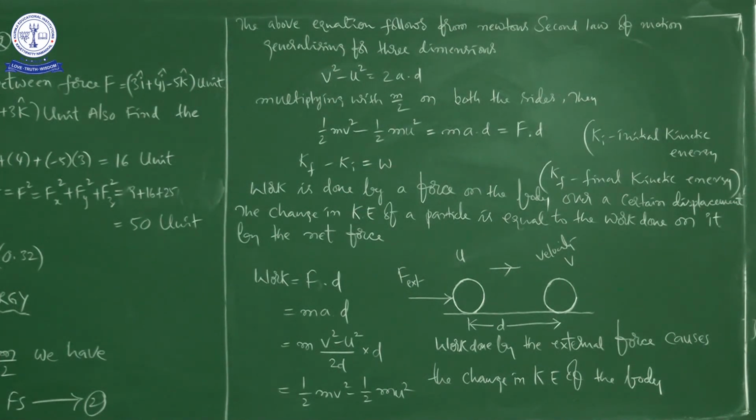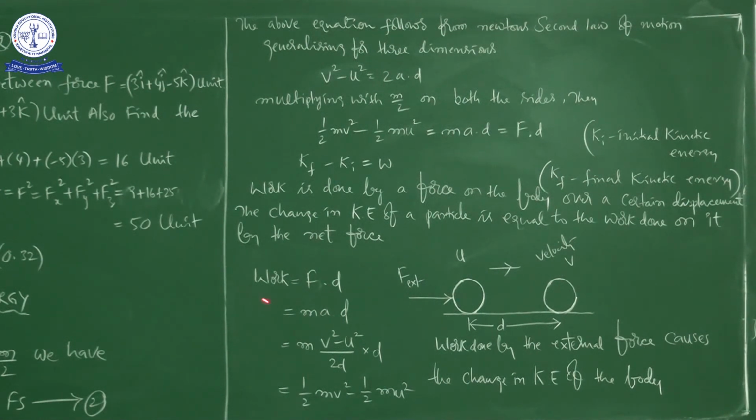Here work is said to be done when a body is displaced along the direction of applied force. At the same time, you also keep in mind work is equal to force into displacement. Force is a vector quantity and displacement is also a vector quantity, and work is the dot product of the two vectors, force and displacement.